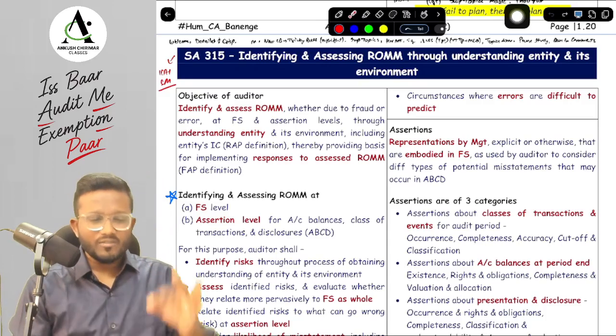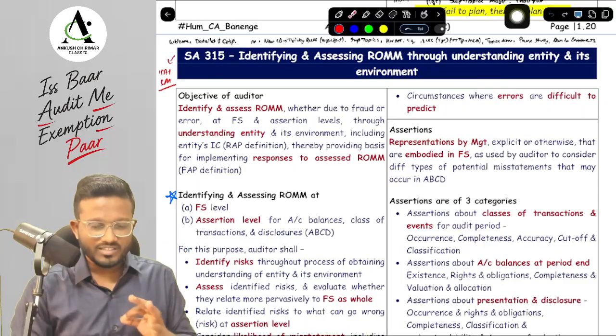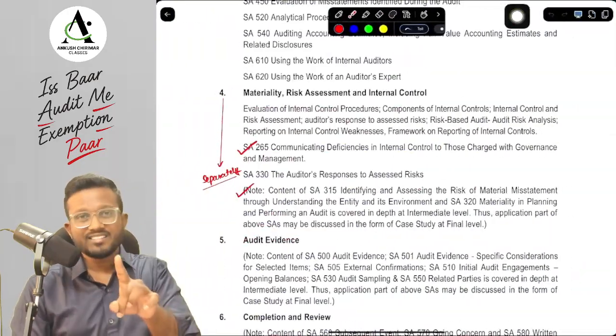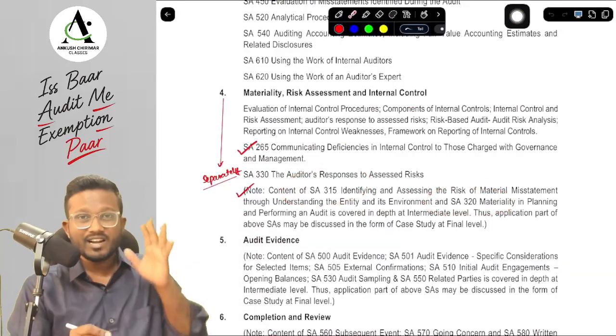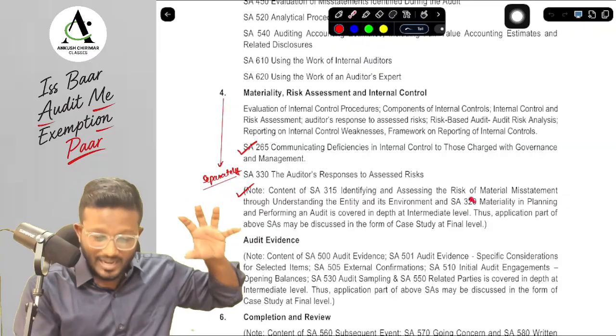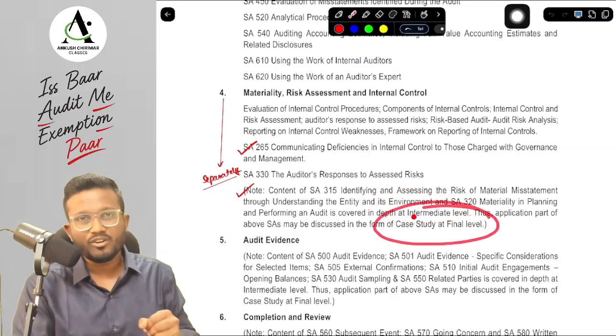Today we are going to cover SA 315, SA 320 and SA 330 from our new concept book. First of all, let me tell you, in the ISA module, in the index, it is written that SA 315 and SA 320 we have already discussed in depth at your intermediate level, and only case study based level questions will be asked in your CA final level.